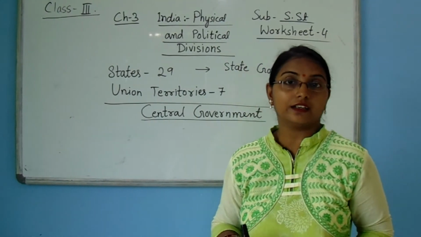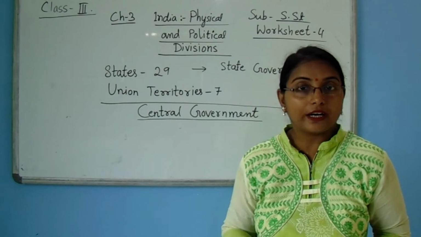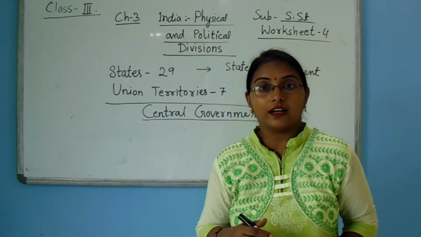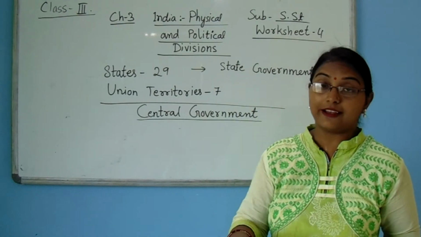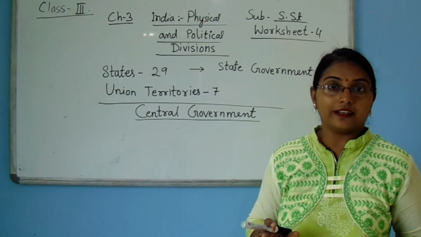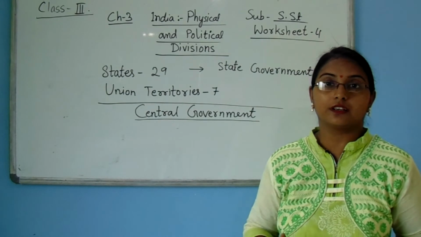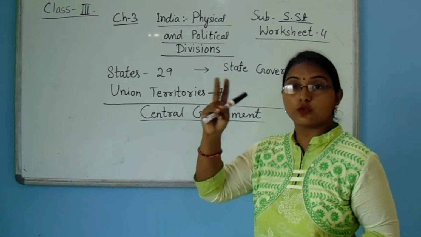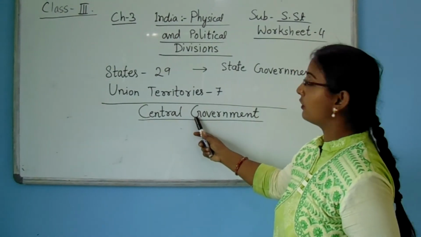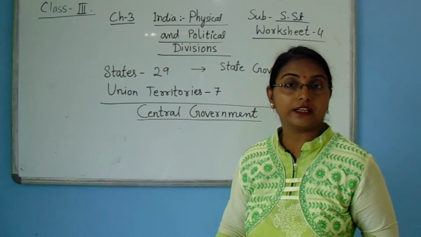India is governed by a government, and to look after all the cities, states and areas is very difficult because it is a vast country. So it is divided into two main types: central government and state government.